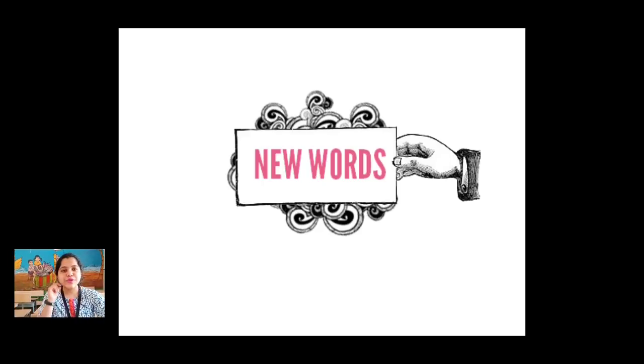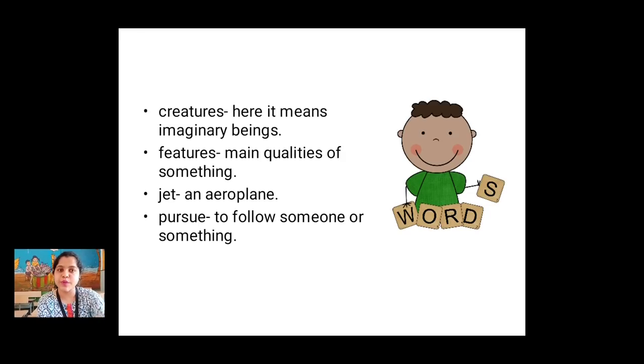Now students, here I have told you the meaning of new words, right? So once again, just take a look at the new words. The first new word was creatures. Creatures means imaginary beings. Second, features.